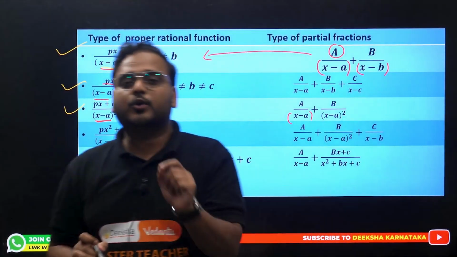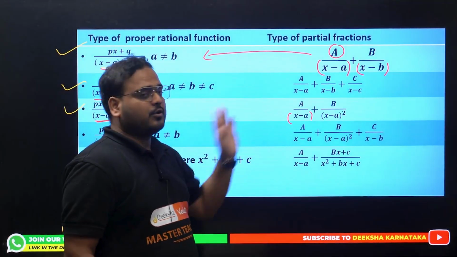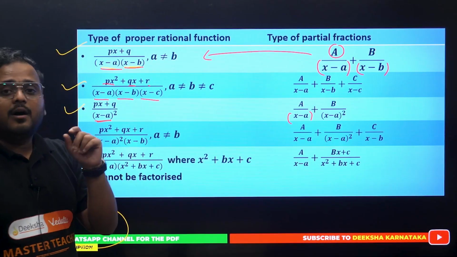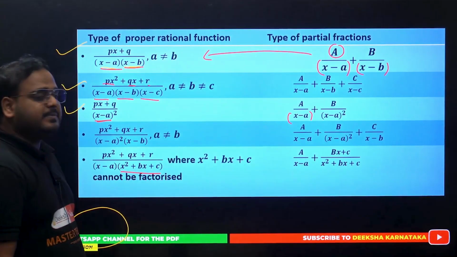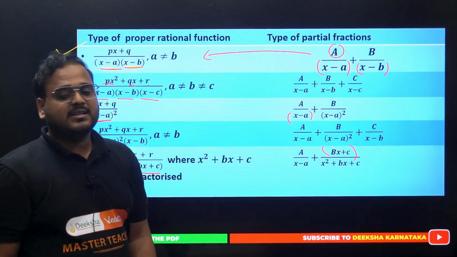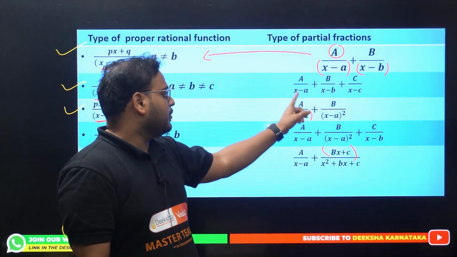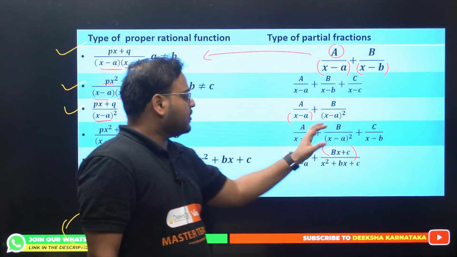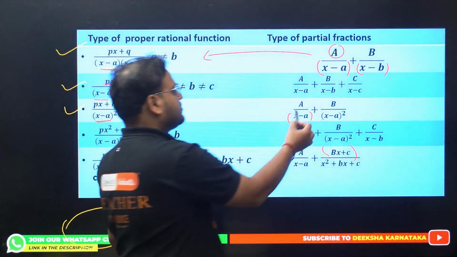Basically, it's very important to note that for a linear function in the denominator or linear factor in the denominator, you will have only one constant. But if it is a non-factorizable quadratic factor, for example this, let's say you cannot factorize this, x square plus bx plus c. You cannot factorize it. You will take this in the linear form then. What did I say? When you have only one factor, okay, linear forms going on like this, you can take single constants a, b, c like this. What about this, sir? This linear only, because you check x minus a square is the quadratic form. For that we'll need two constants, so constant a and constant b.